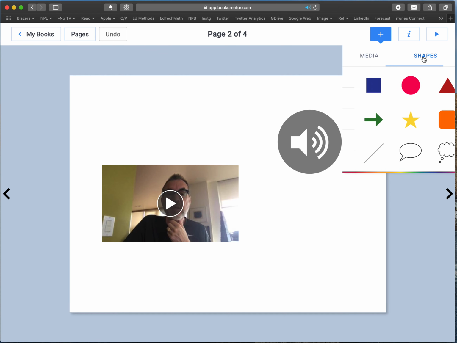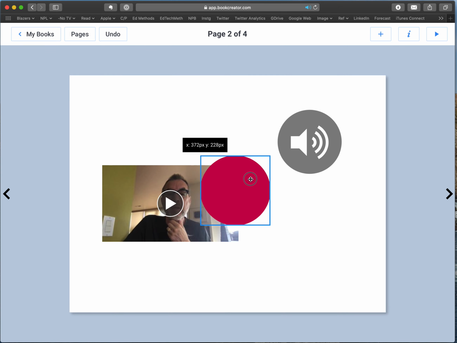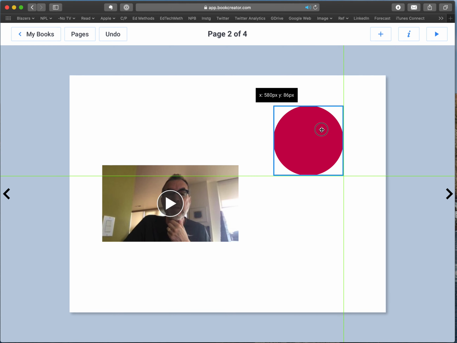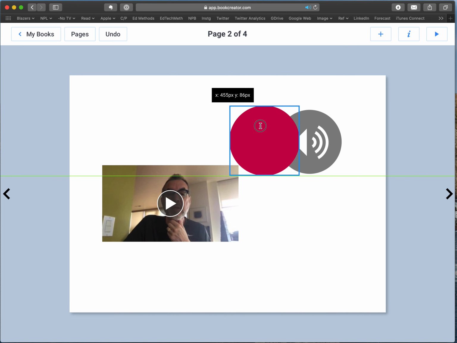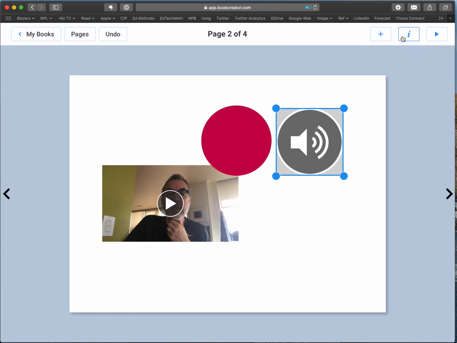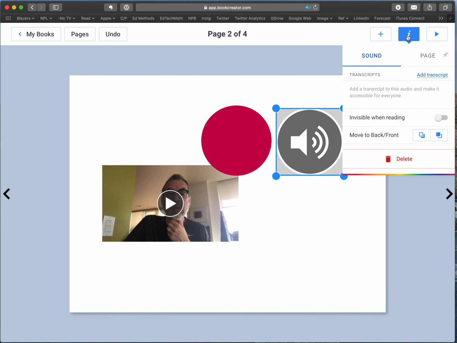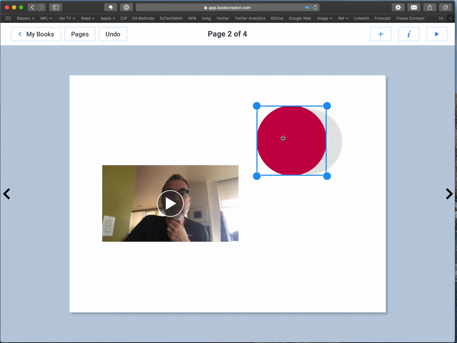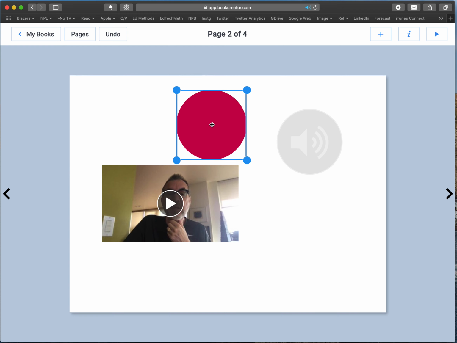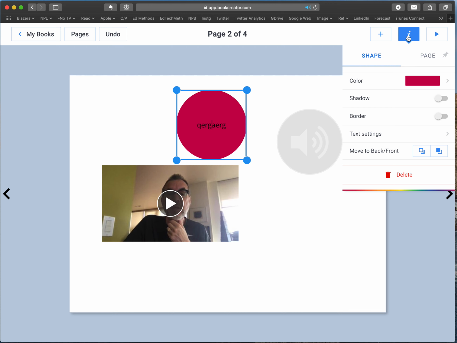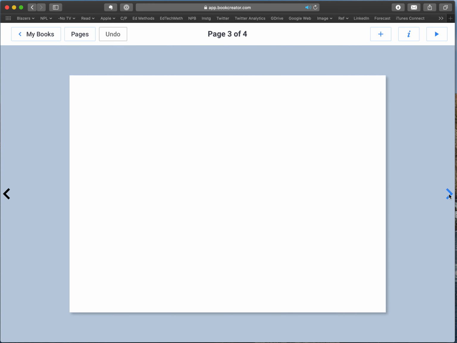I can also add shapes. So if I want to add a shape, I can add a shape here. I could put the shape over this, and then I could move it back to front, so I can move that in front of that. The other neat thing you could do is you could click on a recording you made, and you can make it invisible when reading. And so that would mean that students would actually click on this shape, and then something would read to them. Once you have a shape, you can type inside it, etc. Let's see what else we've got here.